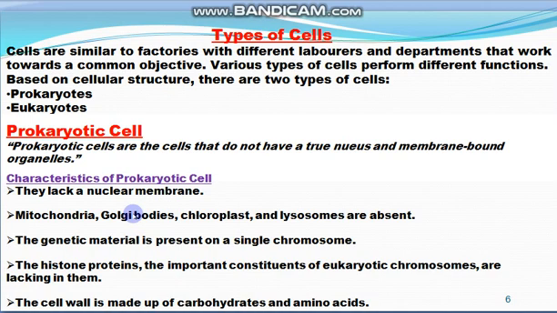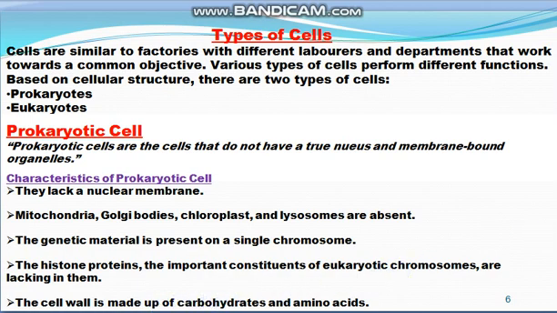Then mitochondria, Golgi bodies, chloroplast and lysosomes, these cell organelles are absent in prokaryotes, and the genetic material is present on a single chromosome in prokaryotes. And the histone protein, a very important protein of the eukaryotic cells, is lacking in prokaryotic cells. The cell wall is made up of carbohydrates and amino acids.